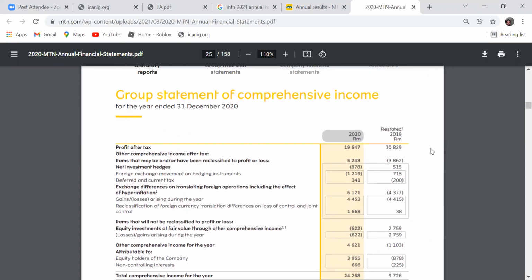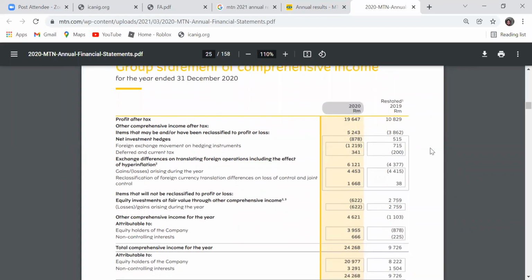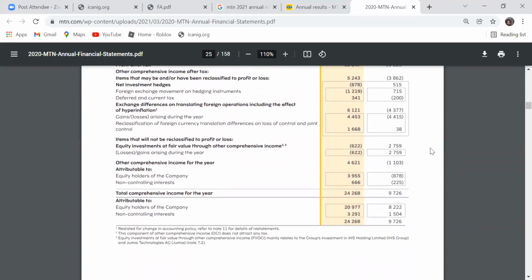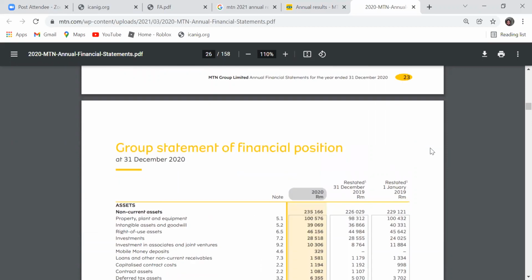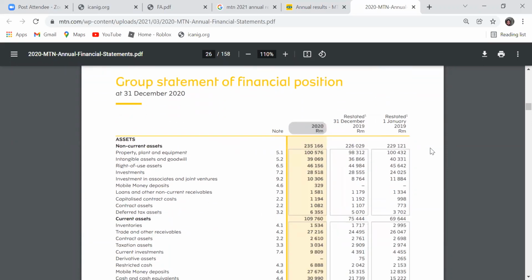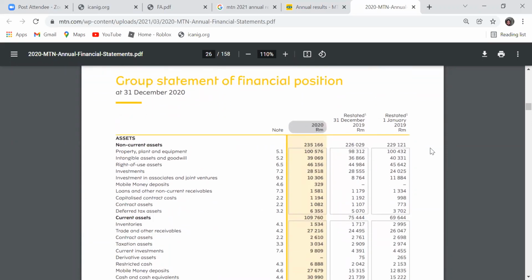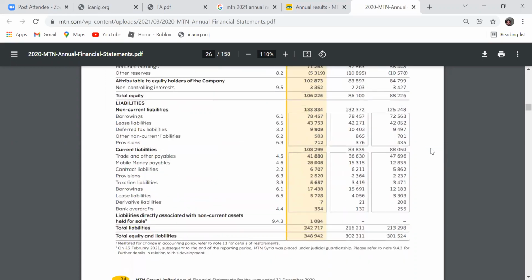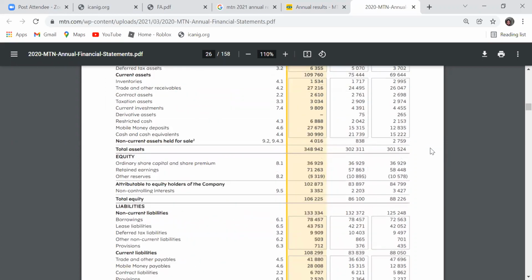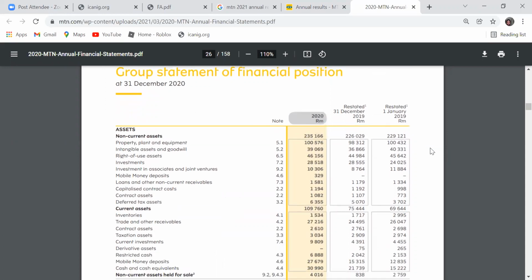There are some companies that 1 page is enough to represent their statement of profit and loss. This is a 1 page now. This is also another statement now, the statement of financial position. This is also a 1 page.